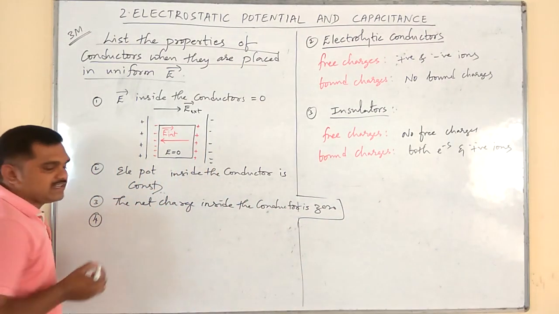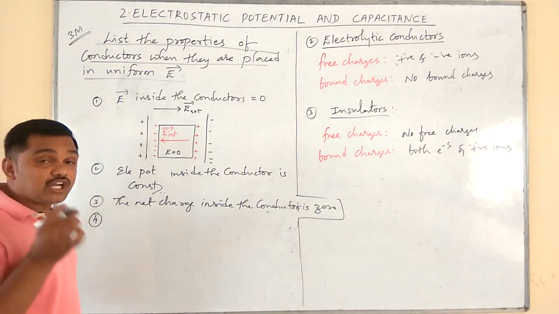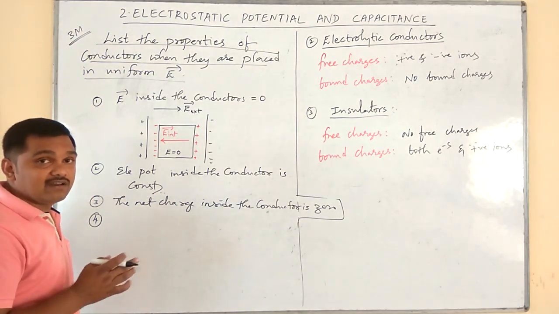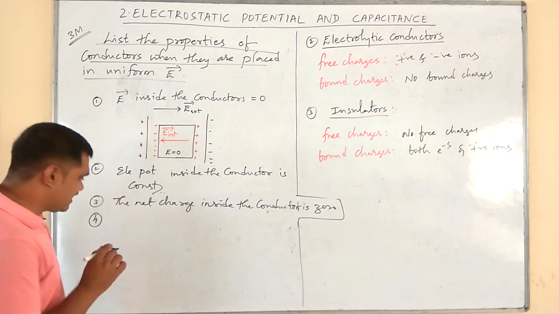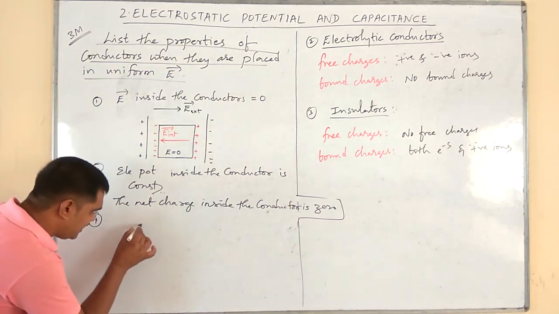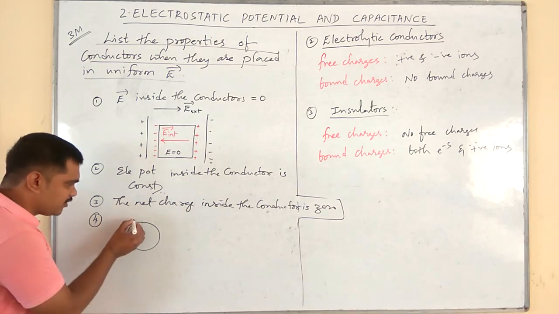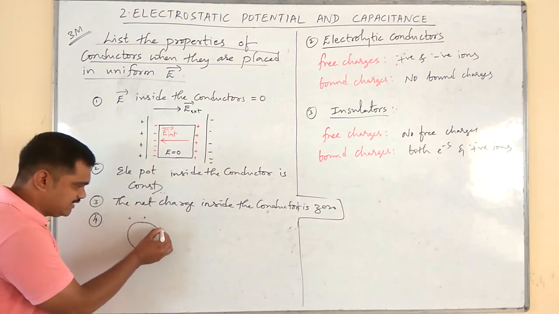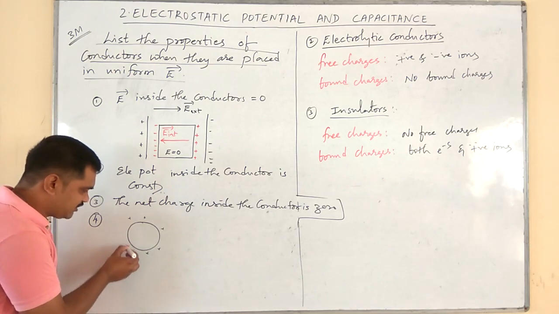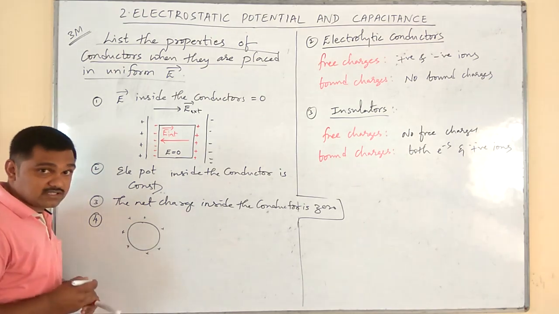The fourth property says that the direction of electric field is always normal to the surface of the conductor. If we take the conductor like this, the spherical conductor, suppose it is having some positive charges, we can explain the direction of electric field in two ways.